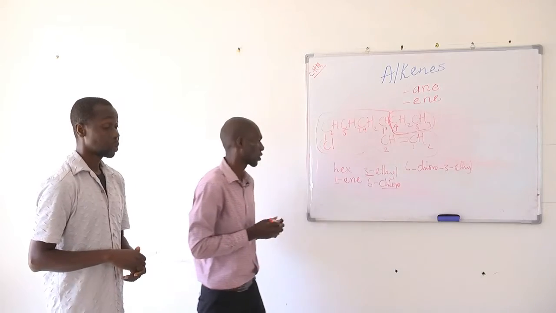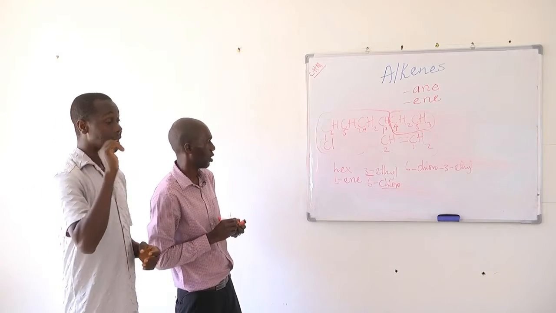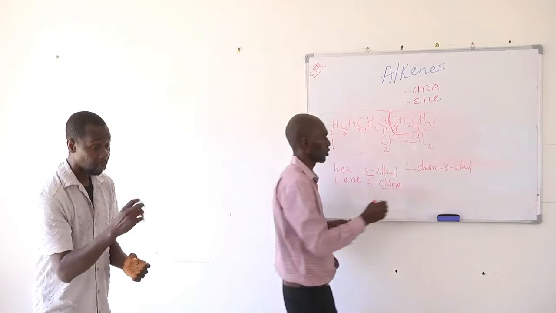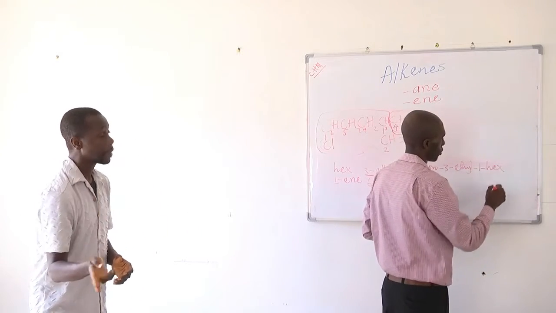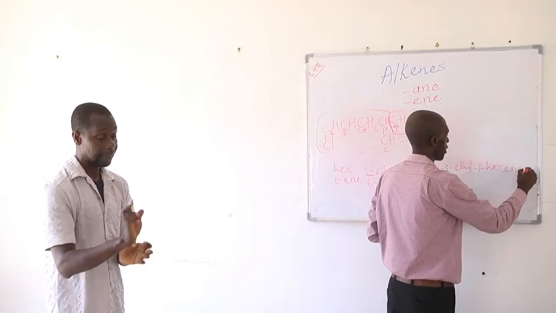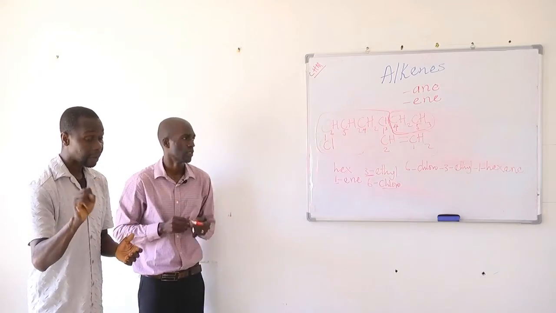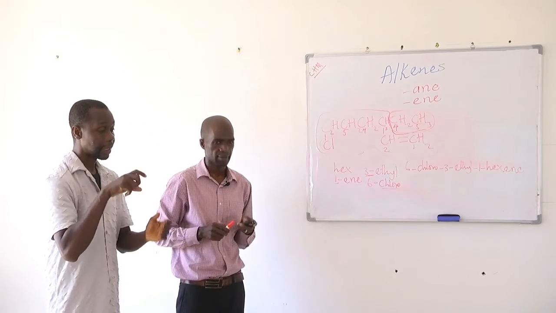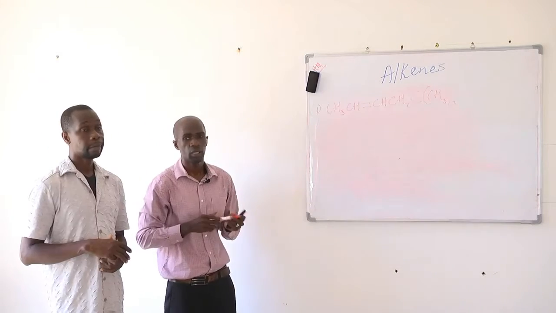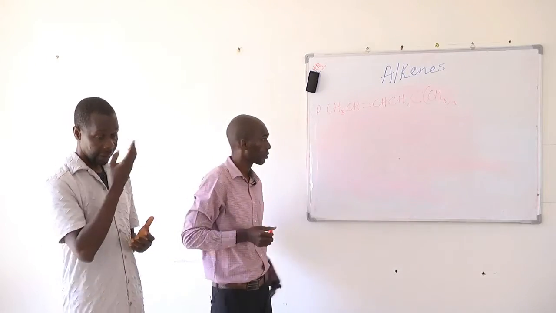And then the longest hydrocarbon chain is 6, which is hex. And then the position of the double bond is 1. So I'll write 1 hex. And then the suffix is E-N-E. So we name this compound as 6-chloro 3-ethyl 1-hexene. That's our first structure. Let's give it a name.